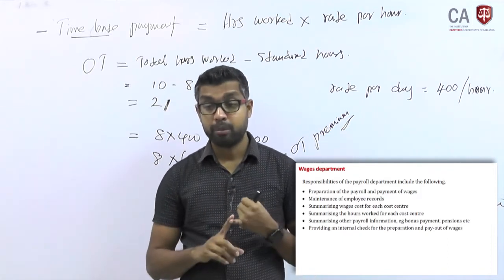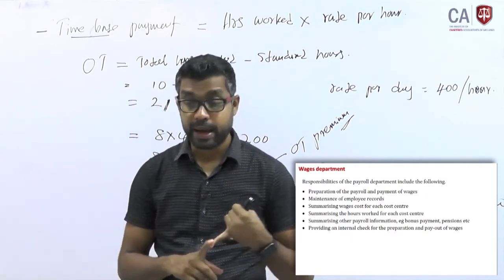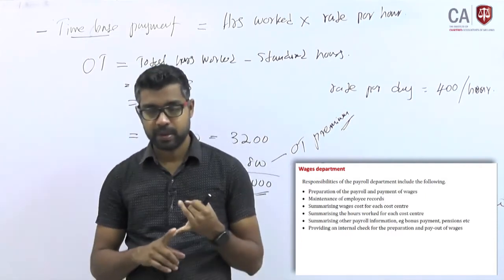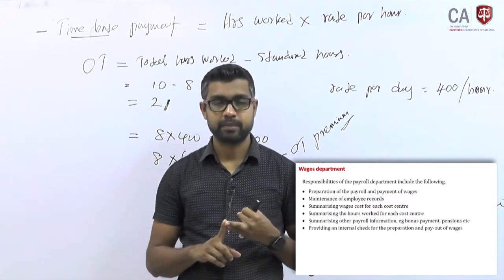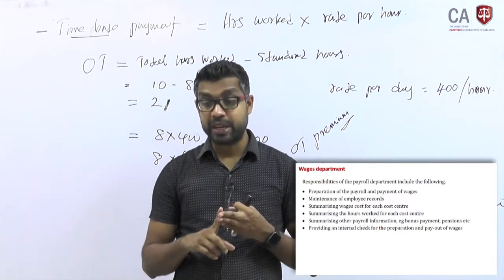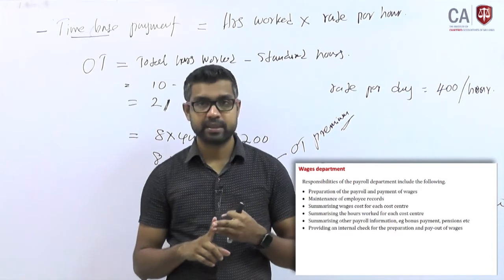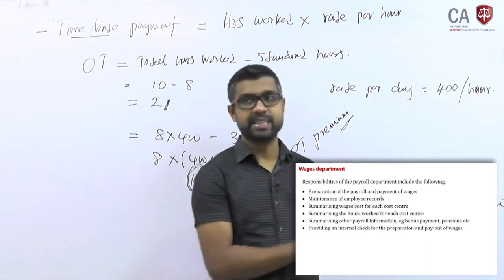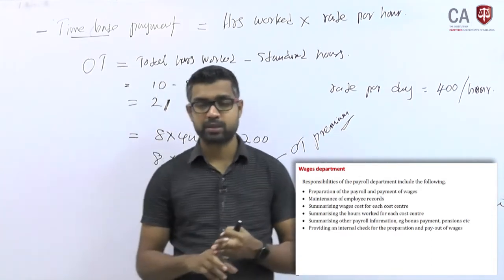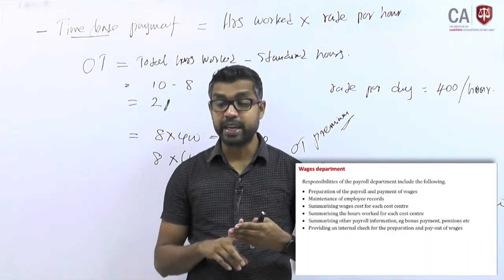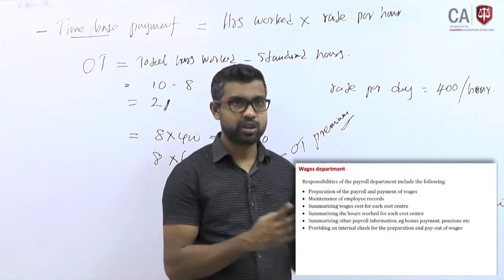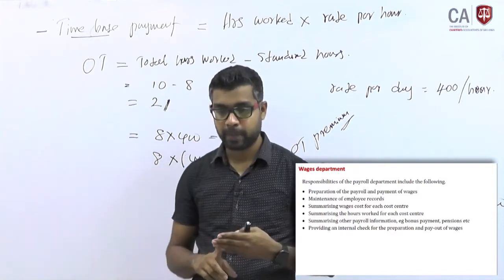Number 1, preparation of payroll and the payment of wages, maintenance of employees' records, master data, right? Summarizing wages cost for each cost center. There can be many cost centers. You have to summarize wages cost for each cost center. Summarizing hours worked for each cost center. For each cost center, how many hours you worked.